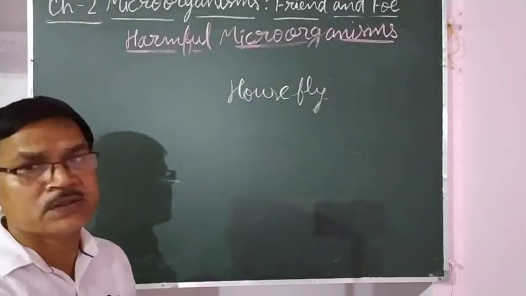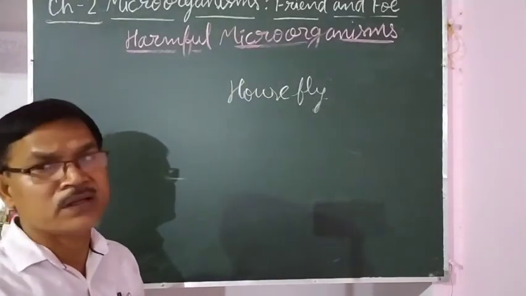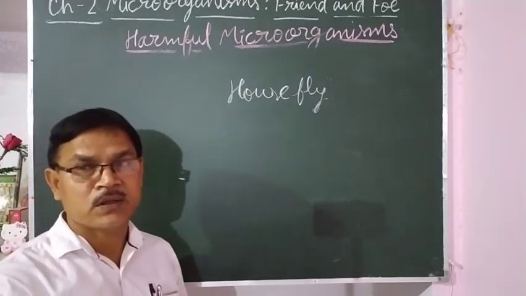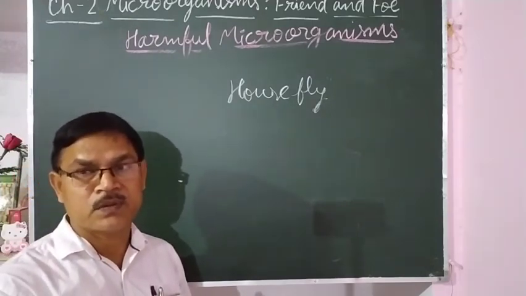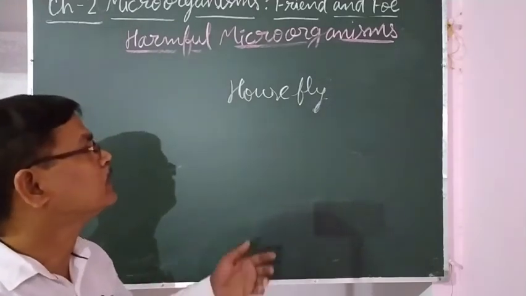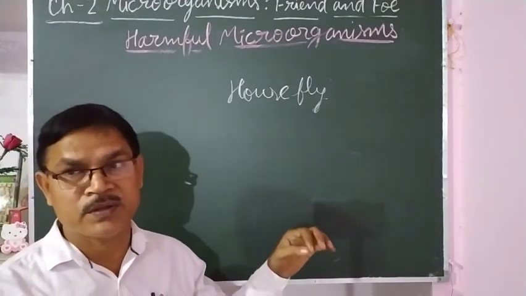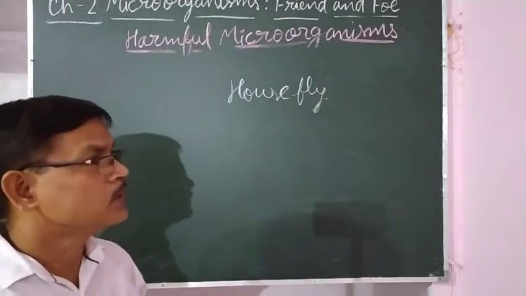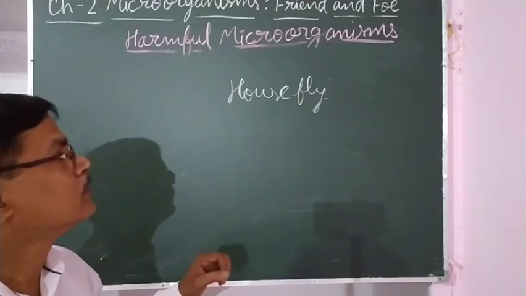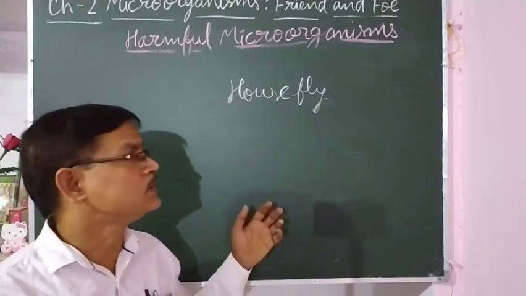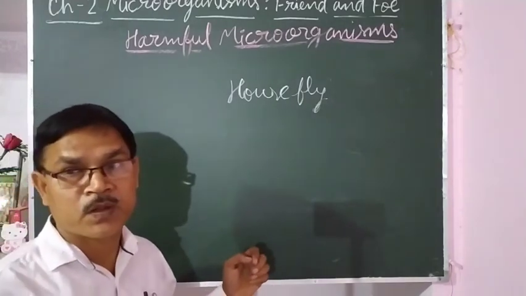So if we keep our surroundings clean and dry, the chances of breeding of houseflies will be less, because houseflies breed on dirty places, and these diseases will not spread.